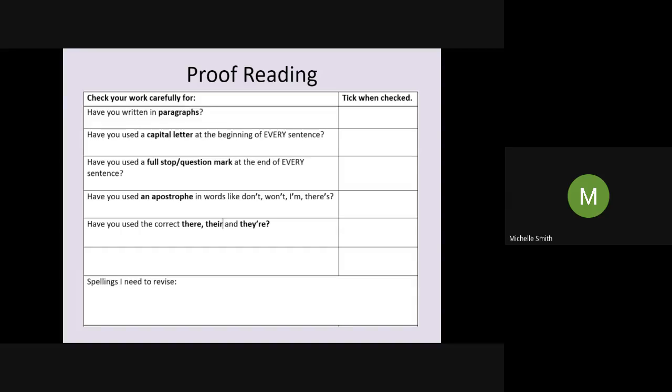Make a concerted effort now, write down that word, make a list of spellings that you need to revise. Look them up using an online dictionary. Just type the word into Google. It will usually come up with the correct spelling in the absence of you having a paper dictionary. So pause the video, give yourself 5 to 10 minutes, do some really thorough proofreading and make sure that you amend any issues that you find.